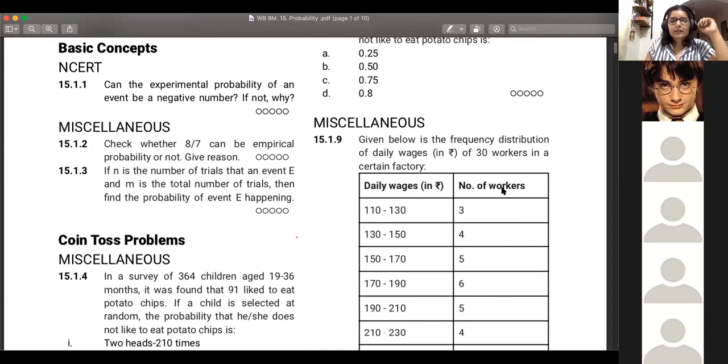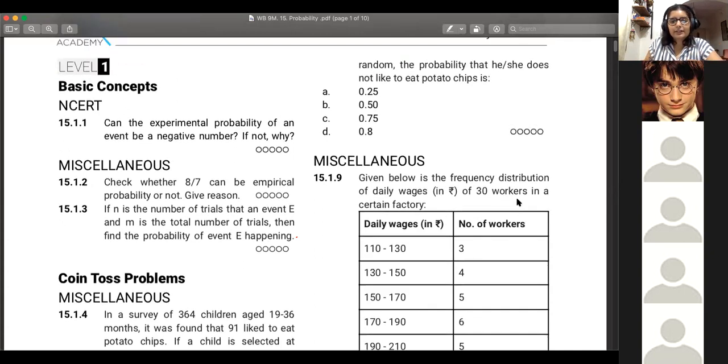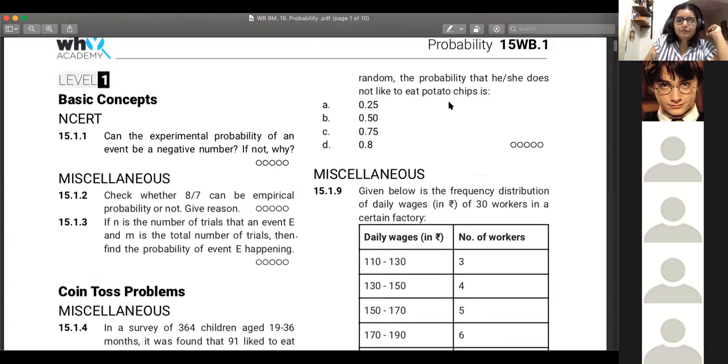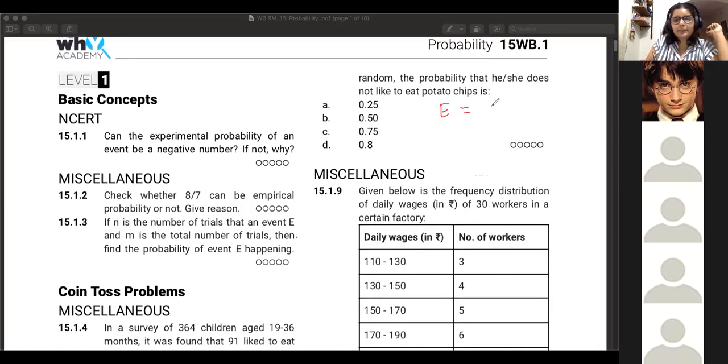Let's say you're given that the probability of E happening is 0.25. Then what is the probability of not E happening? Like anything can happen except E.